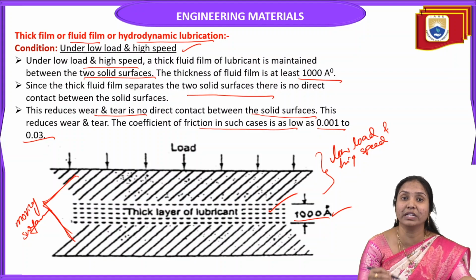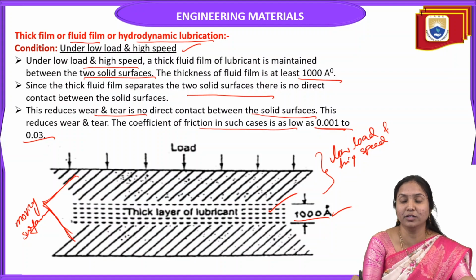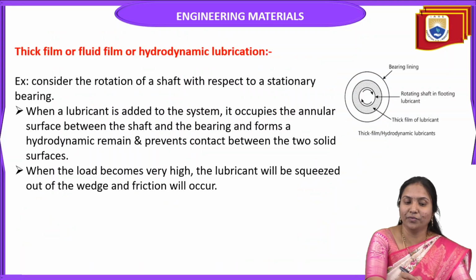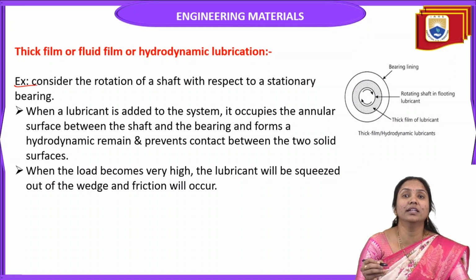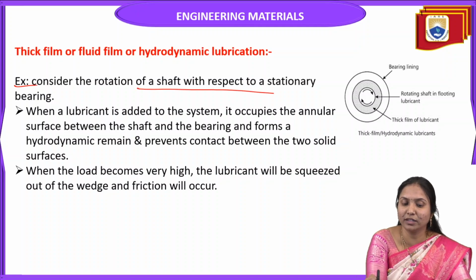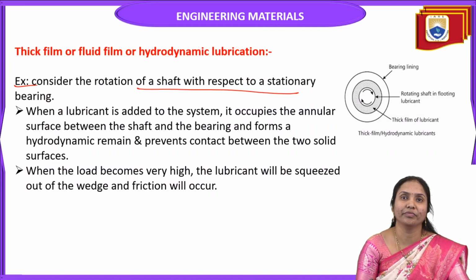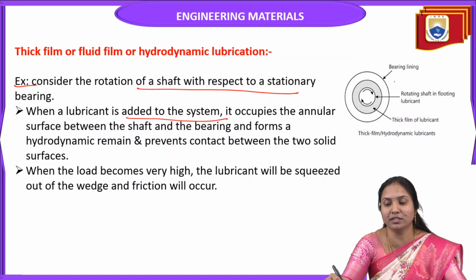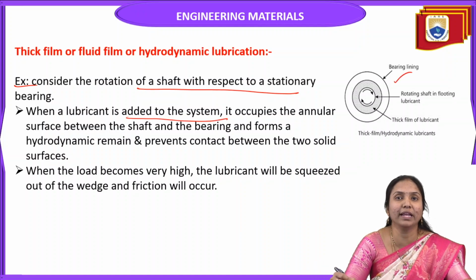That means it reduces the friction between two solid surfaces. So the coefficient of friction in such cases is very low, that is 0.0012 to 0.03. For example, consider the rotation of a shaft with respect to the stationary bearing. In this case, when lubricant is added to this system, see this image, when we applied lubricant.